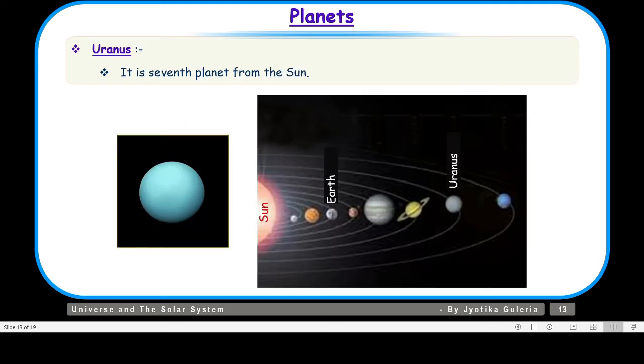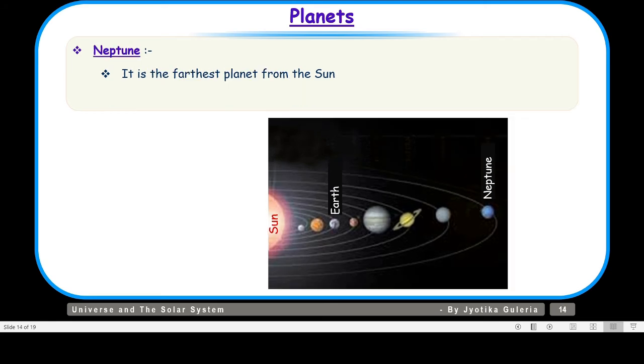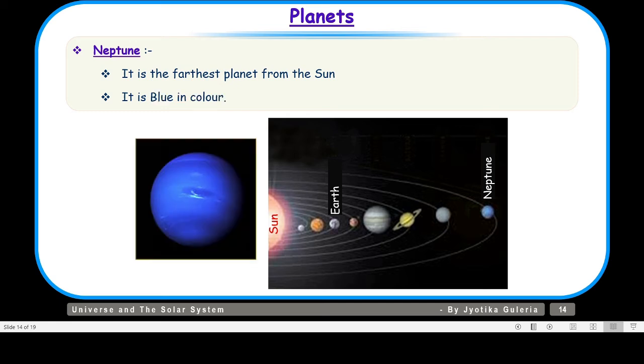And then we have Uranus. It is the seventh planet from the Sun, and it is the coldest planet in the solar system, and it is made up of ice and water. And the eighth one, the last one, is Neptune, which is the farthest planet from the Sun, and it is blue in color. So children, that was all about the Sun and the 8 planets and the solar system.